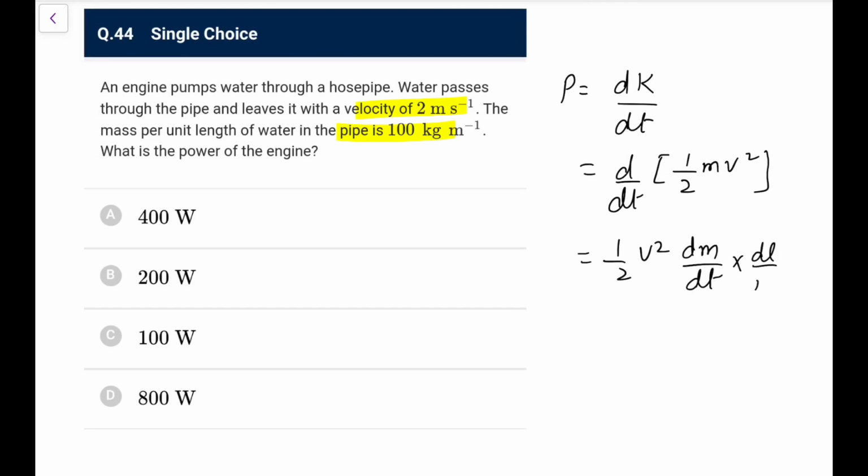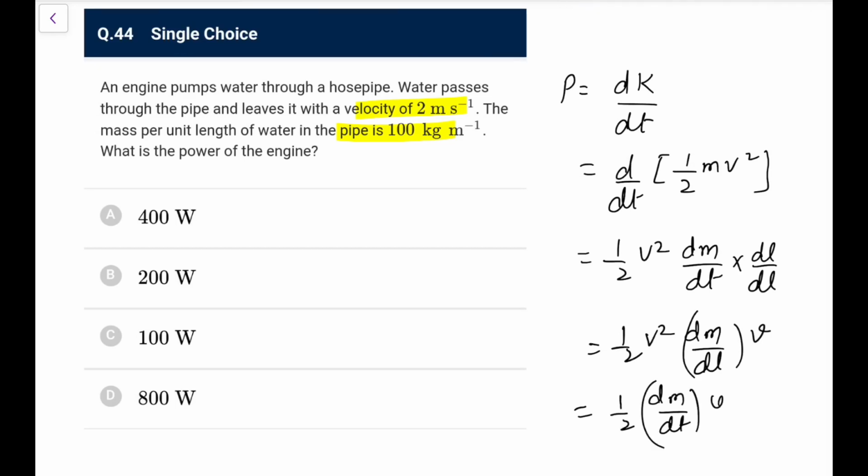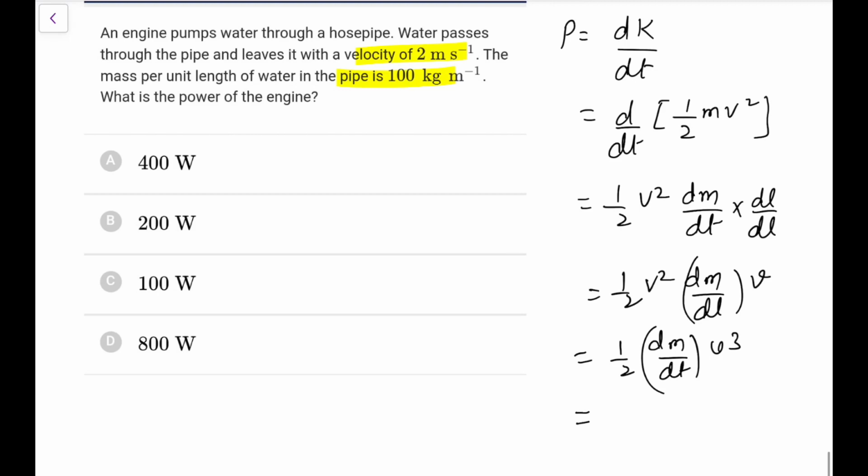Multiplying both sides by dl, you can write it as half v square into dm by dl into dl by dt, which is v, that is half dm by dl into v cube, that we will get. So dm by dl is 100 and v cube is 8, so it is 400. You can directly go for option A here.